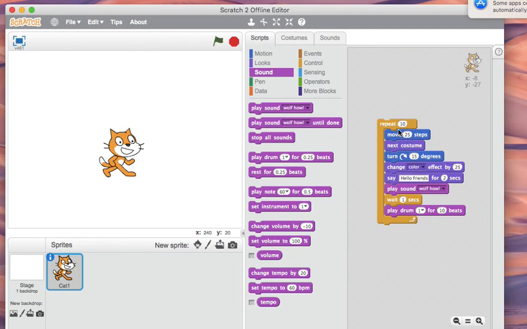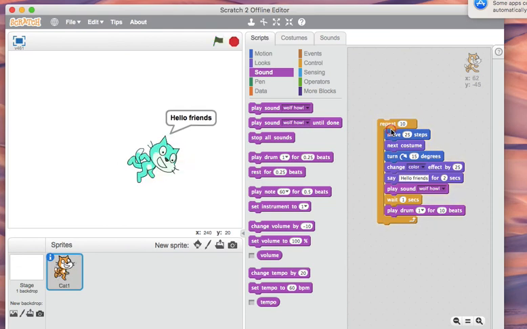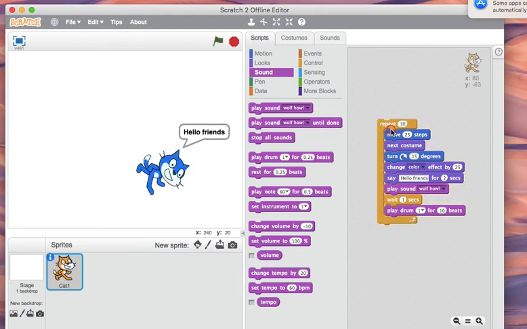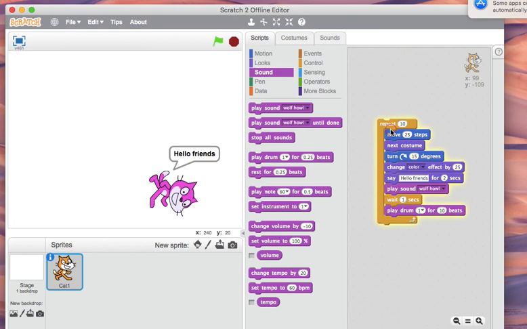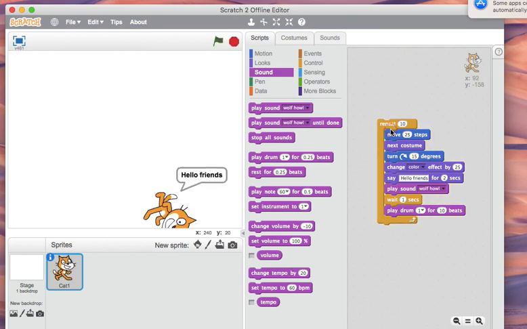Let's start. See, it is changing its color, no? So try yours and do better.